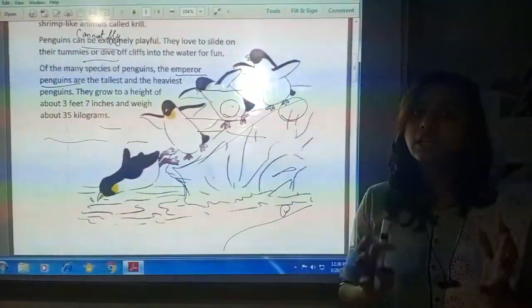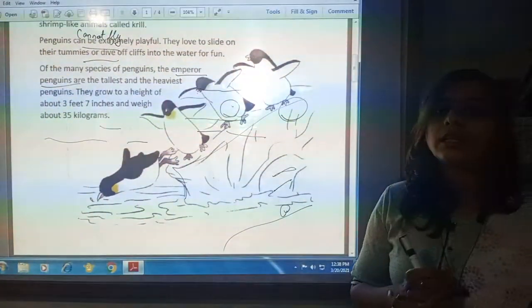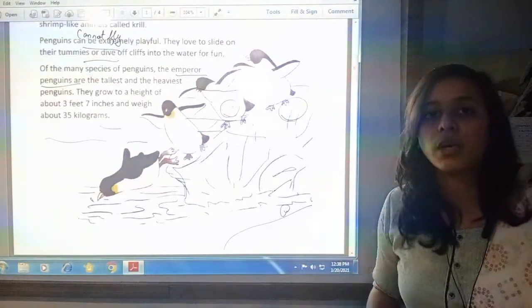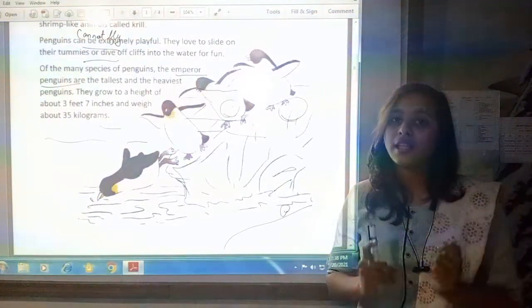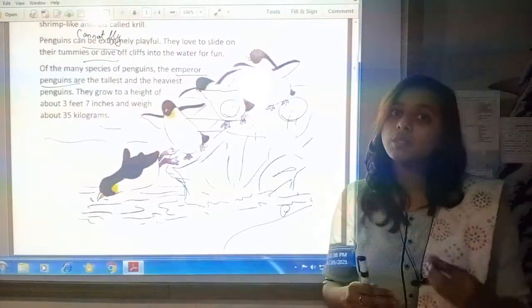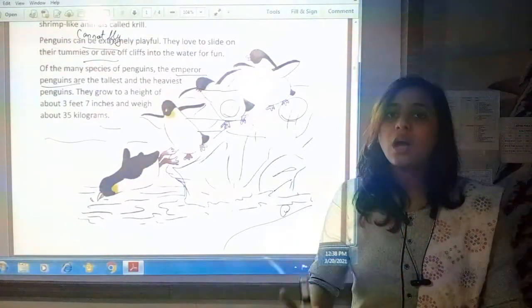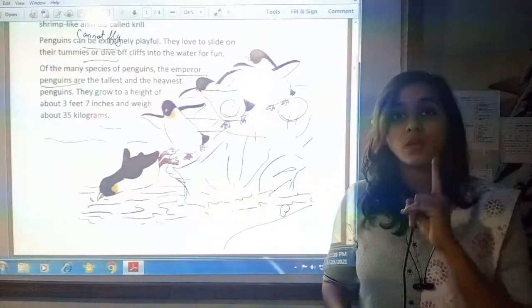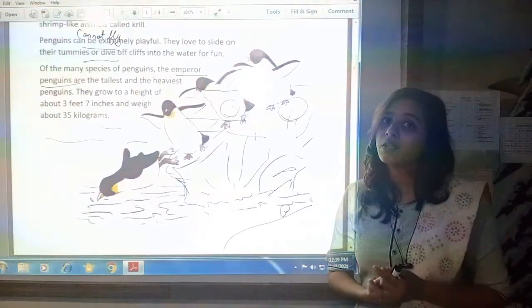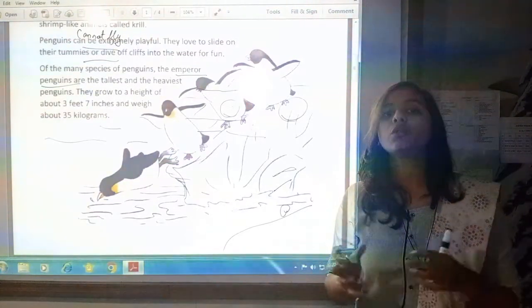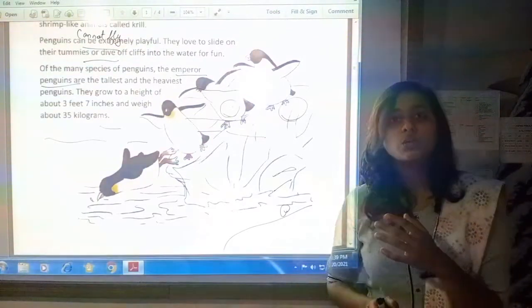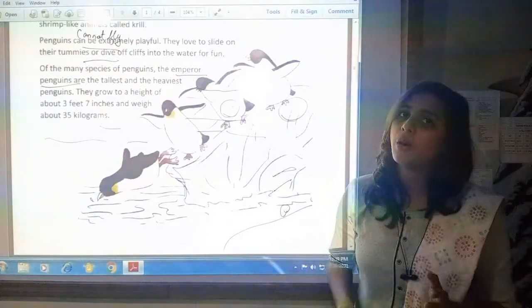Penguins mostly live in groups. They warm each other by rubbing their shoulders and wings to each other's body to keep them warm, and that is why they stay in groups. Sometimes you can see even 5,000 penguins all together at one place. So it is clear that they live in groups. Why do they live in groups? To keep themselves warm. How do they warm each other? By rubbing their shoulders and wings to each other's body.